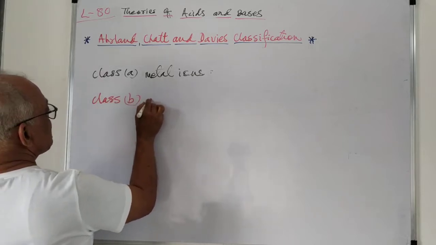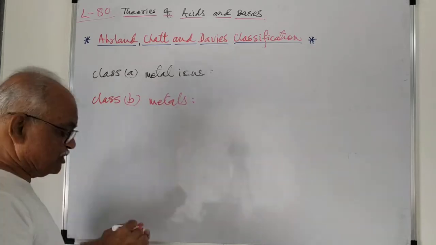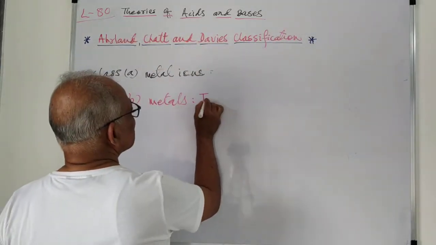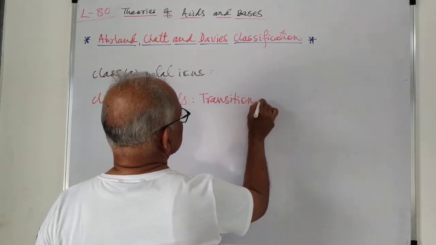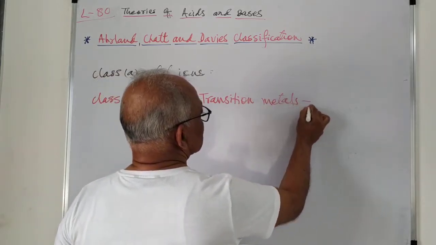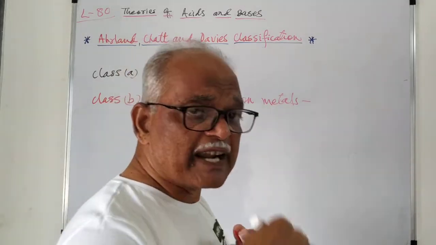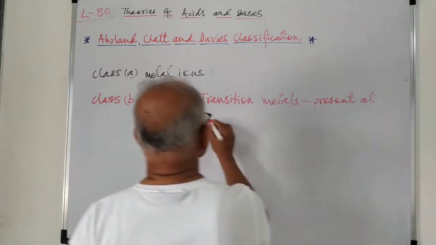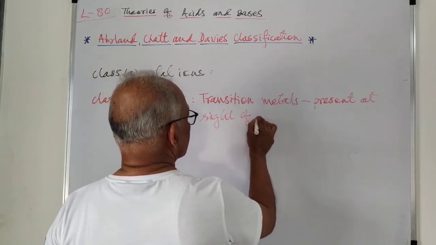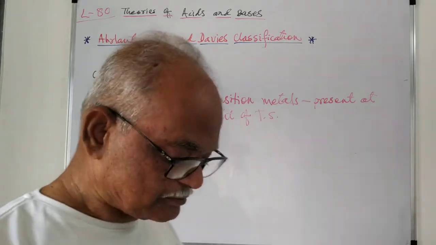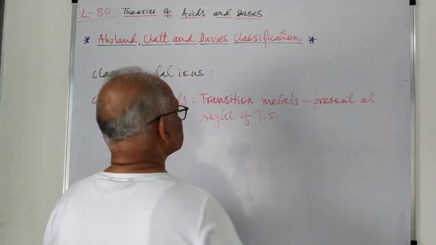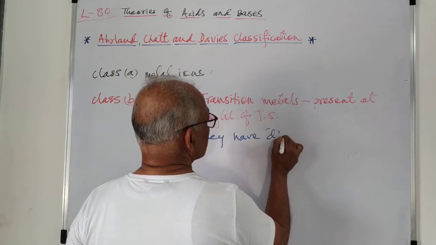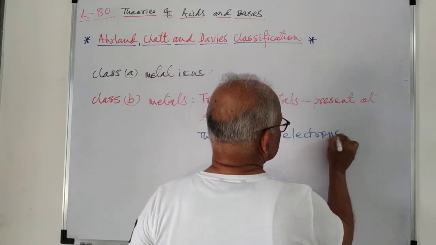Class B metal ions are metal ions from transition metals present on the right side of the transition series. They have d electrons available.